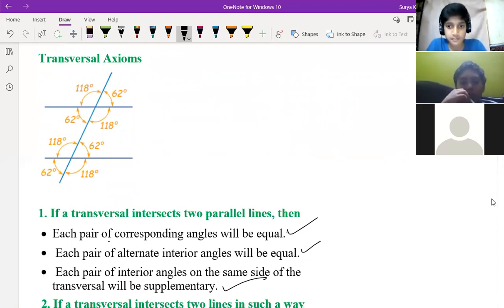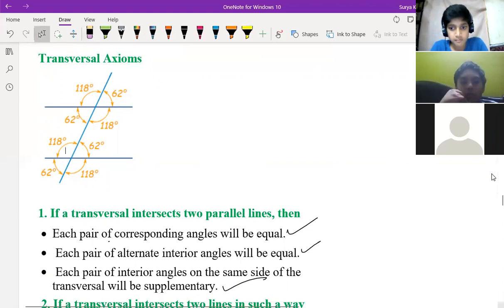See this linear pair, and this and this is also a linear pair. This is also a linear pair. Apart from this, if you see the other way also, these both are also linear pairs. So many things are coming. So this is the transversal axiom. You know all these things, right?